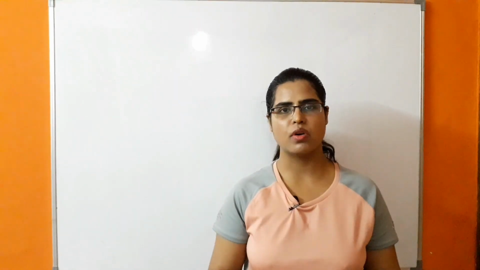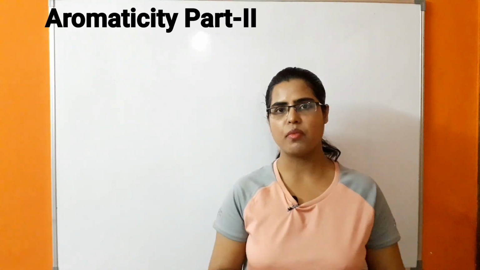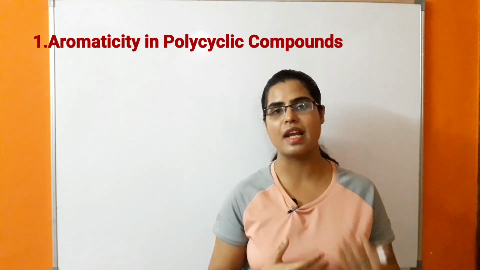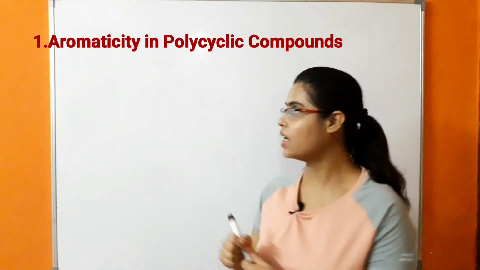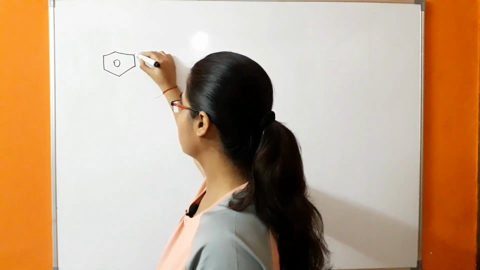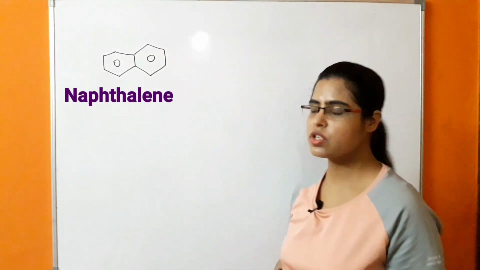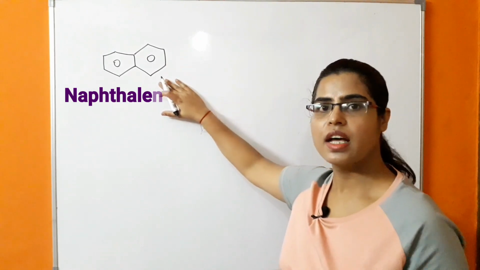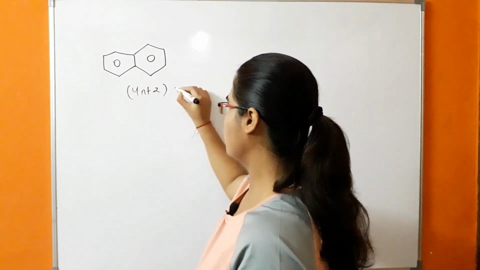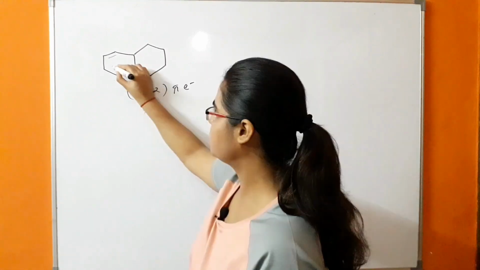Next class of compounds which also come under aromatic compounds are polycyclic compounds. In the polycyclic system, there are fused benzene rings. Example, naphthalene and anthracene. We know that the structure of naphthalene is this. In this there are two benzene rings which are fused. So this also comes under aromatic compounds because it is following the 4n+2 pi electron system.